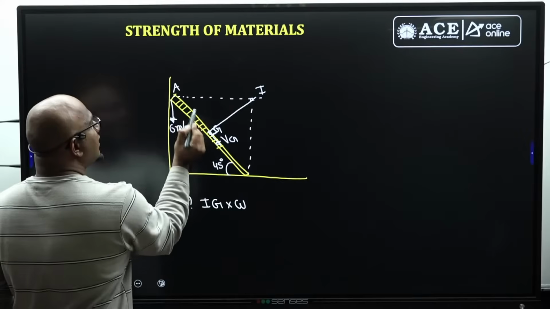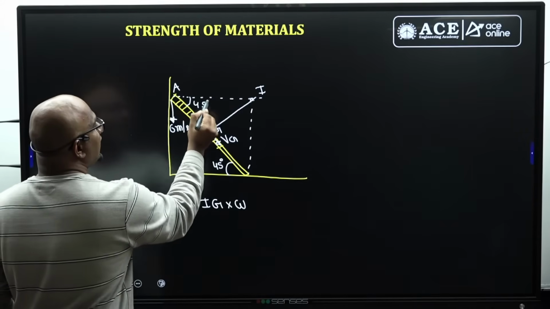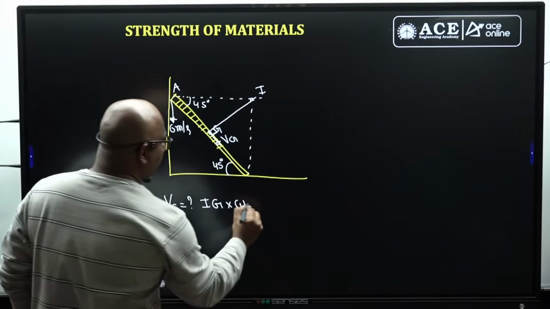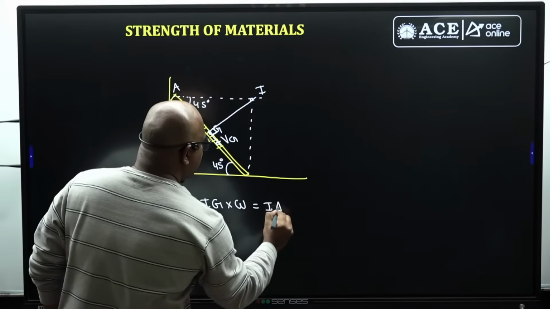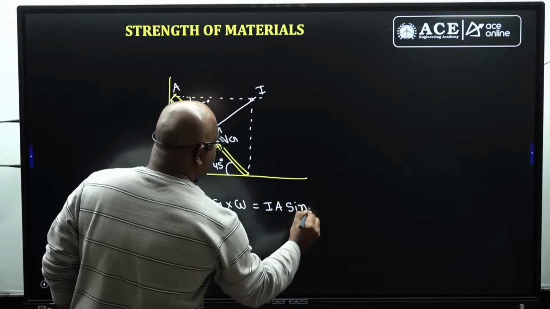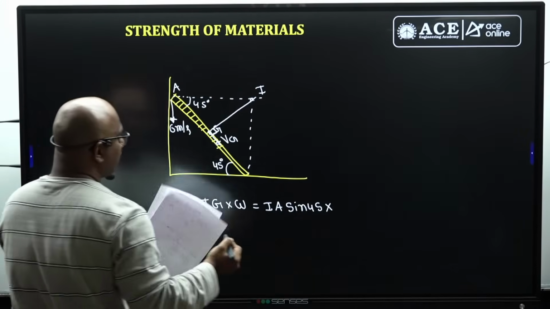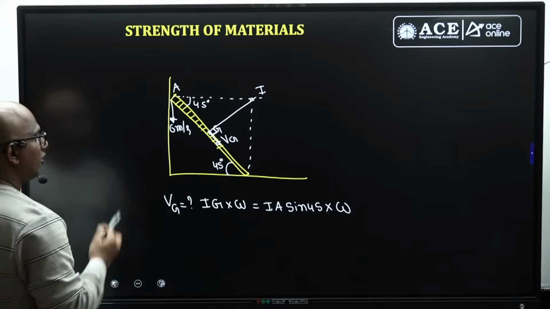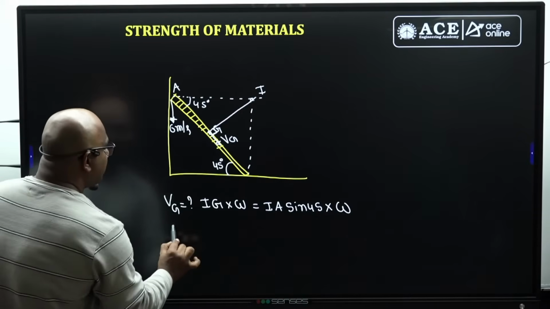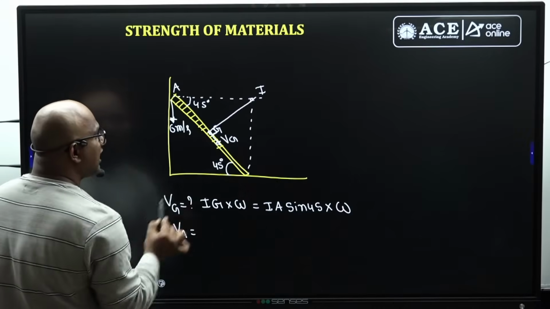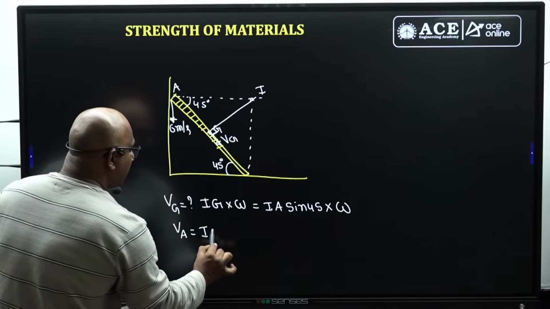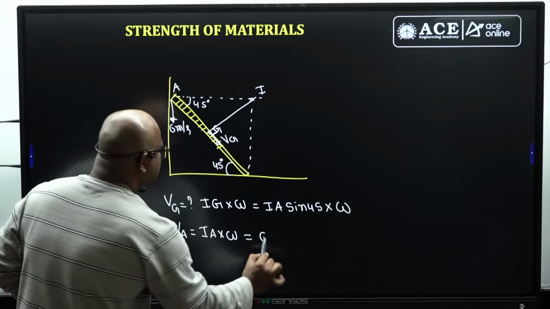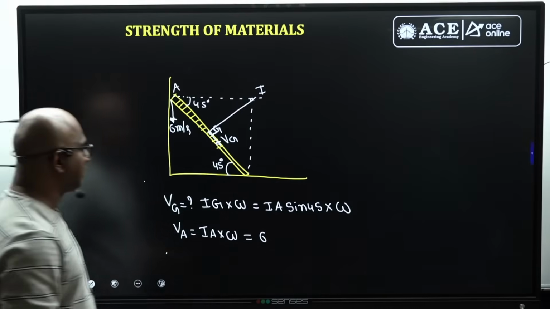If I know IA, and this angle equals 45 degrees, guys, is it IA sin or cos? This side should be IA sin 45 degrees into omega, which is the VG I am going to get, guys. Now observe carefully. VA is given as how much, guys? VA equals IA into omega, sir. This is given as 6, guys. Now I can get VG by 6.